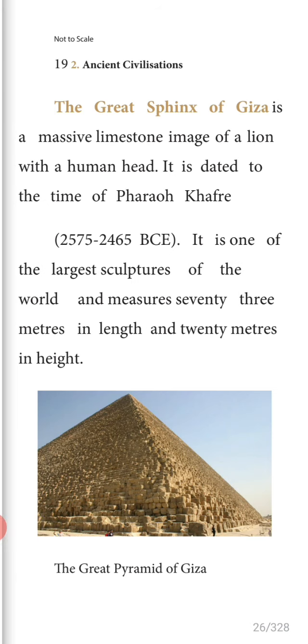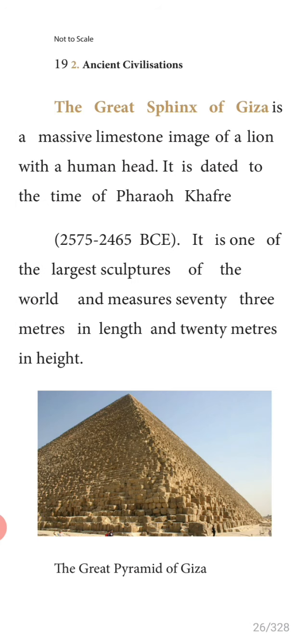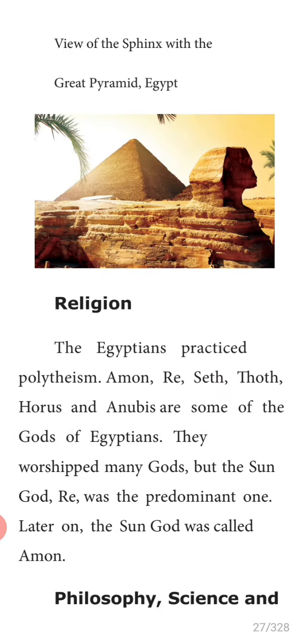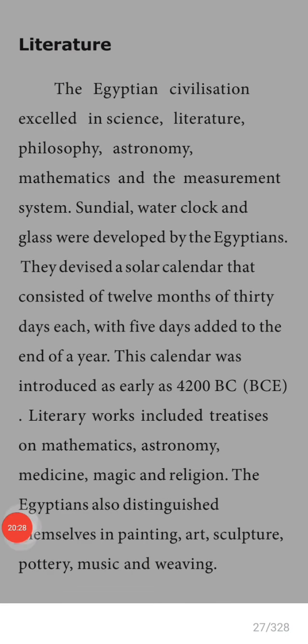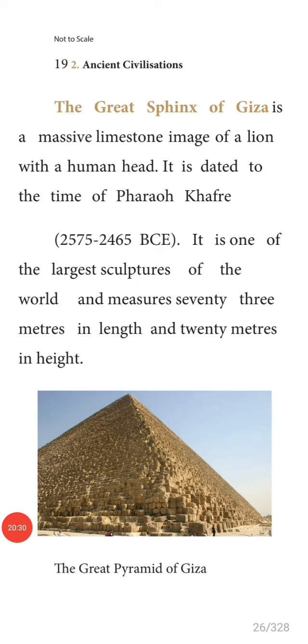Next, let us know about the art and architecture. The Egyptians excelled in art and architecture. They were very much interested in art and architecture.